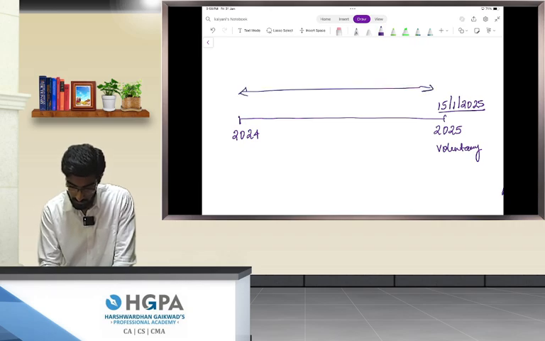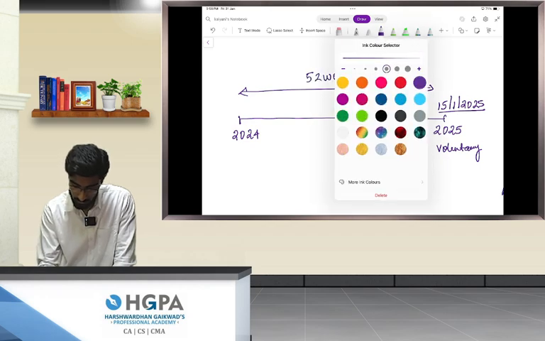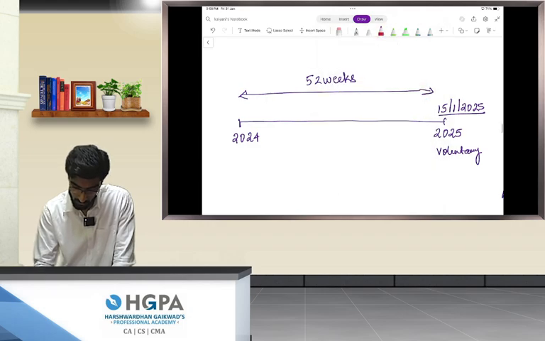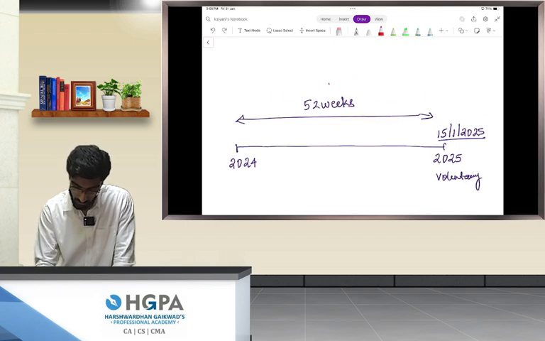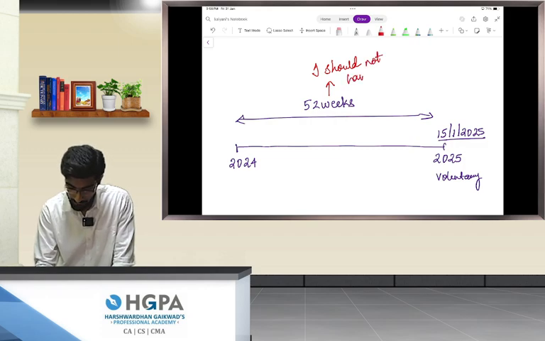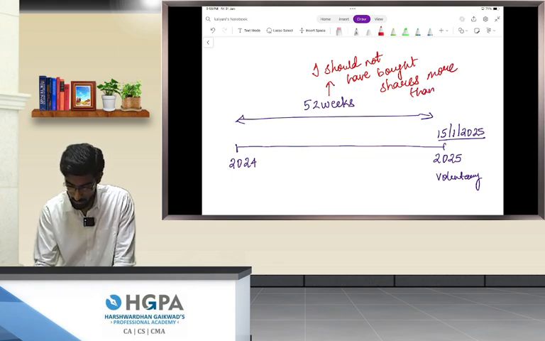In the preceding 52 weeks, I should not have bought shares of more than 5% in a financial year.